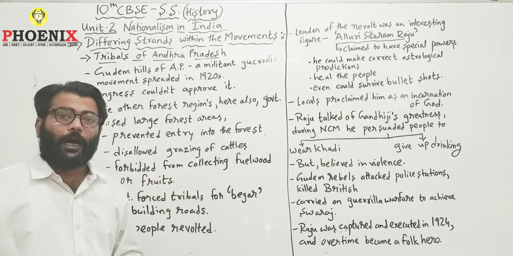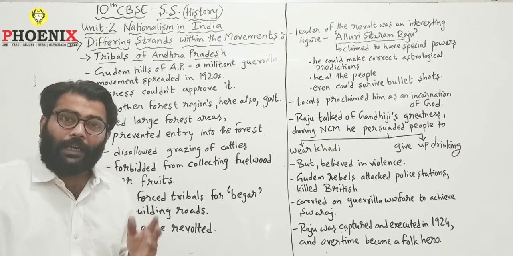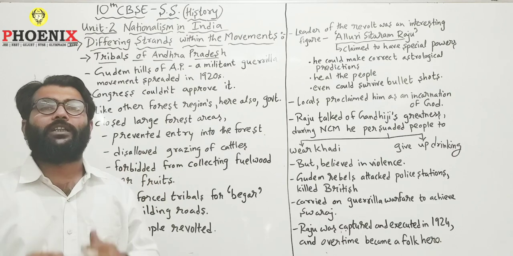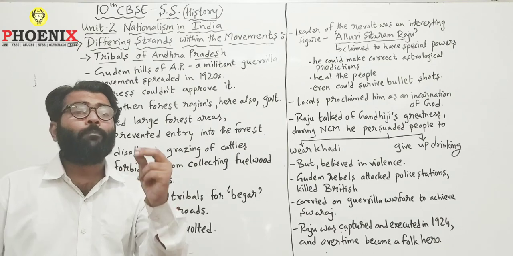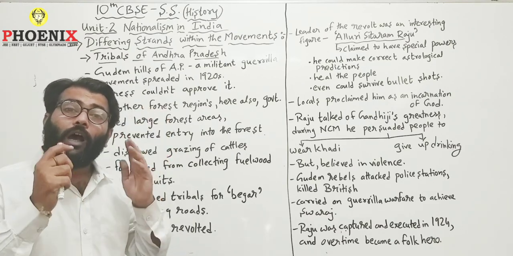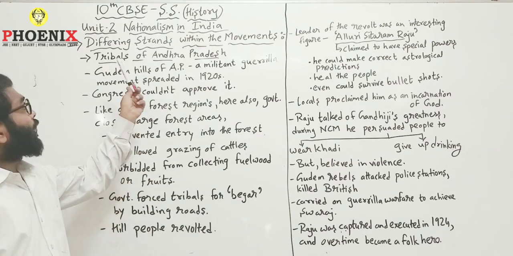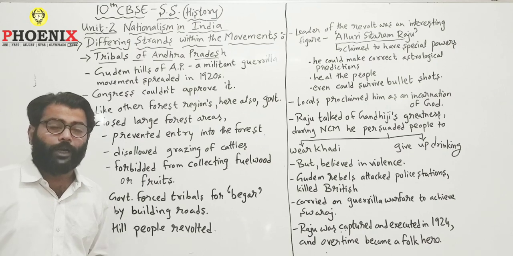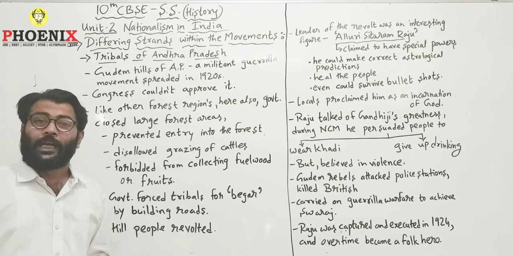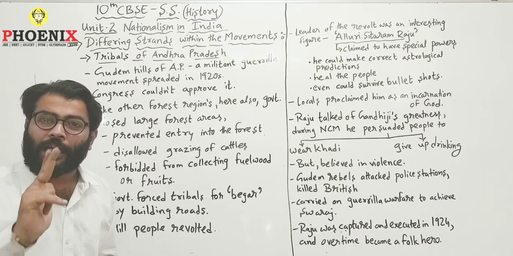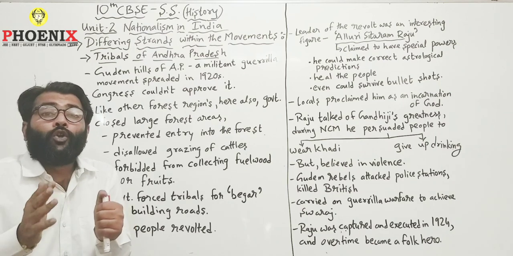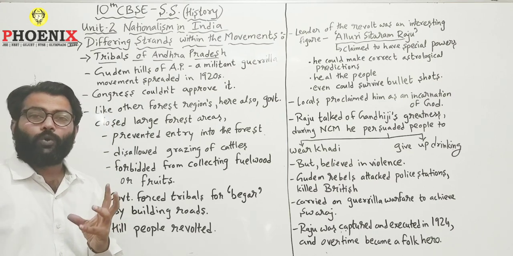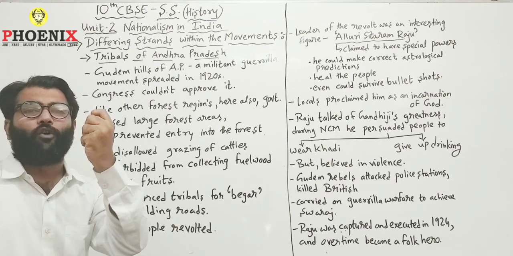So what happened in Andhra Pradesh? There is a hill area in Andhra Pradesh named Gudem Hills, and many tribals lived in this hilly area. Which area? Gudem Hills of Andhra Pradesh. Who lived there? The tribals. When the tribals started their protest movement against the Britishers, they did not follow the path of Gandhiji, that is peace and non-violence. Rather, the tribals living in the Gudem Hills adopted another warfare.